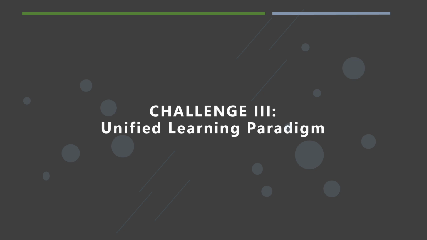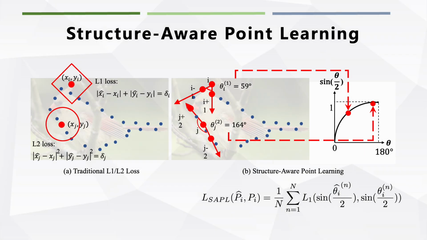The last challenge we face is establishing a unified learning paradigm. Traditional L1 and L2 losses focus on individual point errors and ignore relationships between points, leading to ambiguities. For example, as shown in Figure A, L1 and L2 losses can be identical for points on different shapes, missing overall structure. To improve this, we propose structure-aware point learning, which considers point relationships by supervising angles between a point and its neighbors, like theta 1 and theta 2, shown in Figure B.